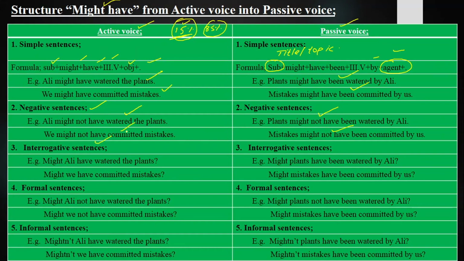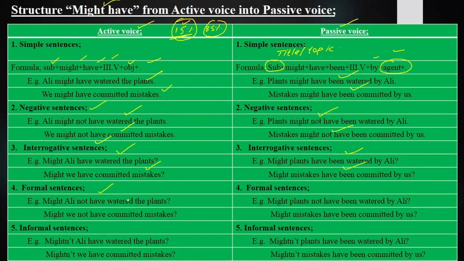Interrogative sentences, those sentences in which we ask questions and put queries are called interrogative sentences. Might Ali have watered plants? Might plants have been watered by Ali? Might we have committed mistakes? Might mistakes have been committed by us?